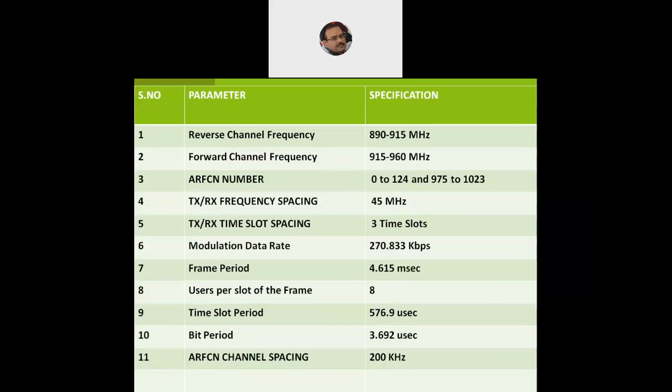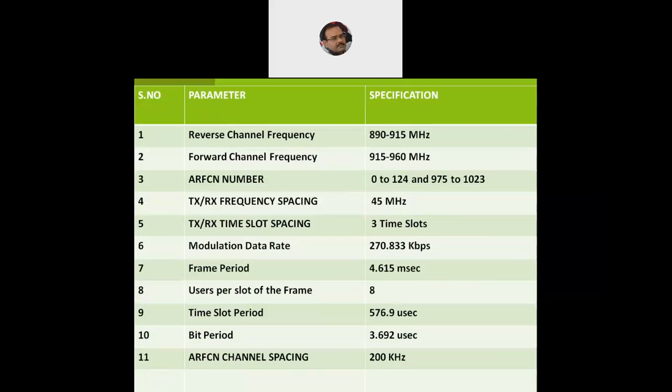Then we have the ARFCN, the absolute radio frequency channel numbers, which range from 0 to 124 and 975 to 1023. They have been reserved for GSM. Then we have the transmit and receive frequency spacing, which is 45 megahertz, as we have already seen. And then we leave a certain amount of time slots, with time slot spacing of 3 time slots, because it uses the TDMA, or time division multiple access, technique.